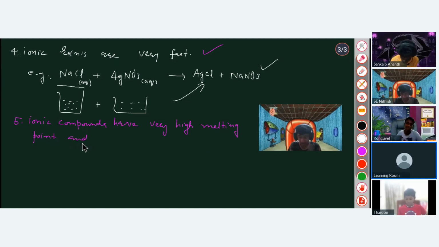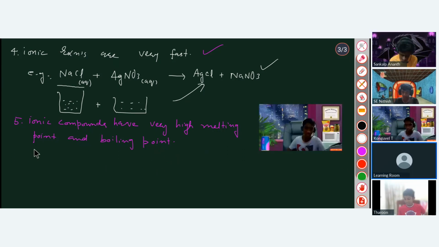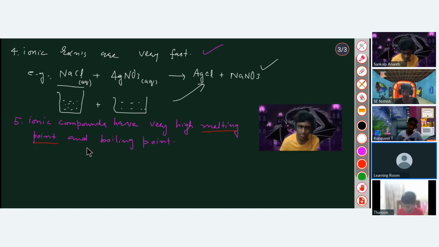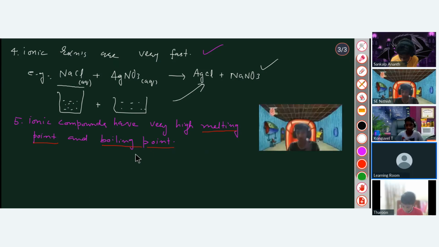So can you tell me what is melting point? It's the temperature at which any substance turns from the solid state to the liquid state due to heat. Exactly. You have to remember it is not a point, it is just the temperature at which solid gets converted to liquid. Similarly, boiling point is the temperature at which liquid gets converted to vapors or gas.